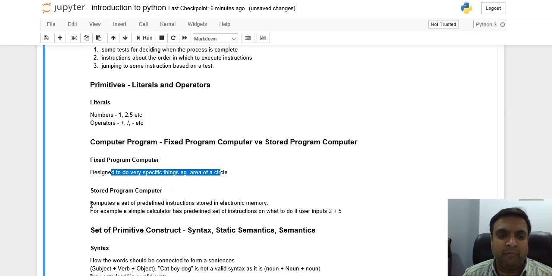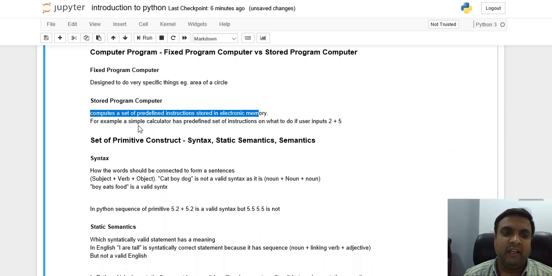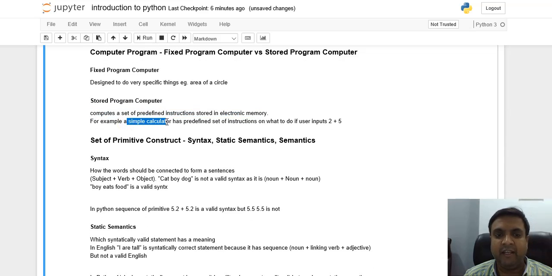But there's the stored program computer also. Stored program computers have predefined instructions stored in electronic memory. An example is a simple calculator. This simple calculator has a predefined set of instructions on what to do if the user inputs 2 plus 5. So it just gives us the answer. So they are known as stored program computers.